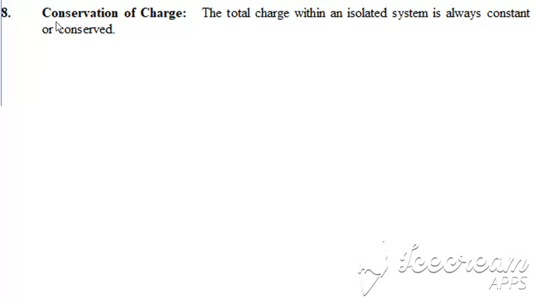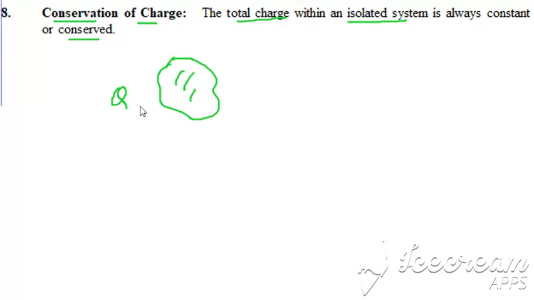And the next property is conservation of charge. It says the total charge within an isolated system is always constant, or conserved. So if we consider any system which is isolated, whatever charge it carries will remain the same unless you provide charge to it or extract it from somewhere. So charge cannot be created and cannot be destroyed; it can be redistributed, and for any isolated system the charge remains the same. So charge is conserved. That's an important conservation law.